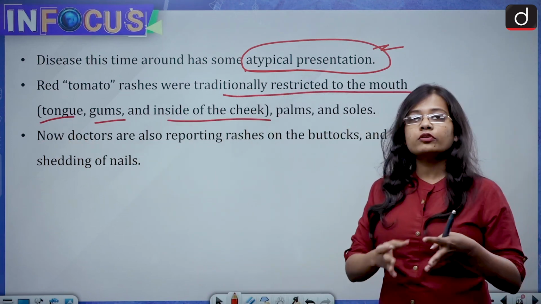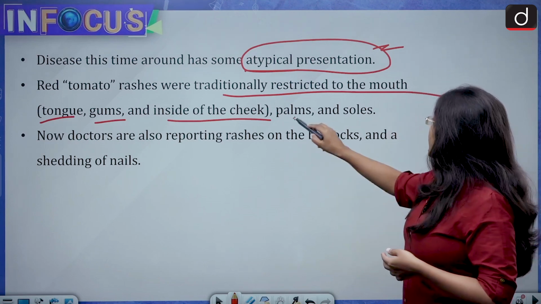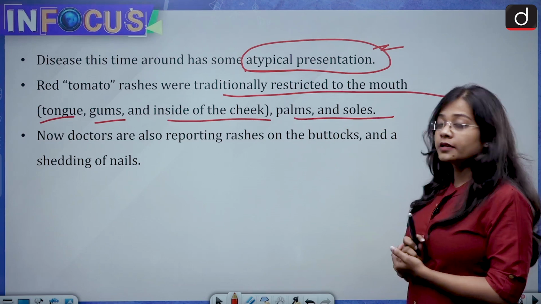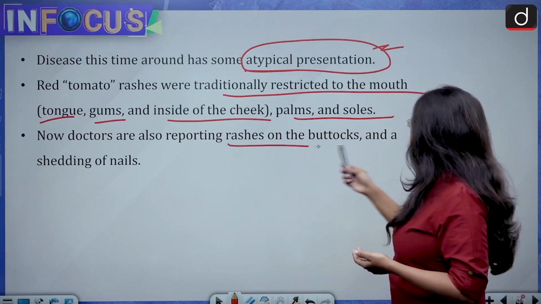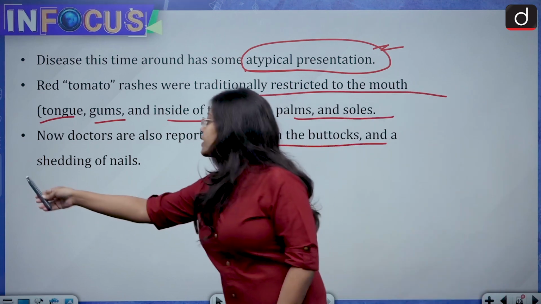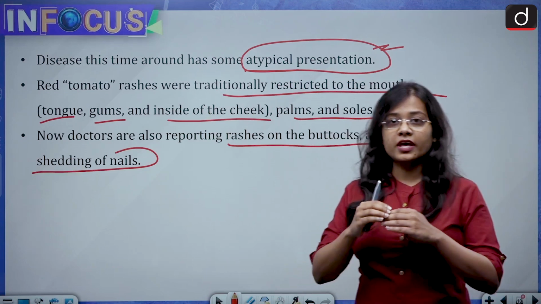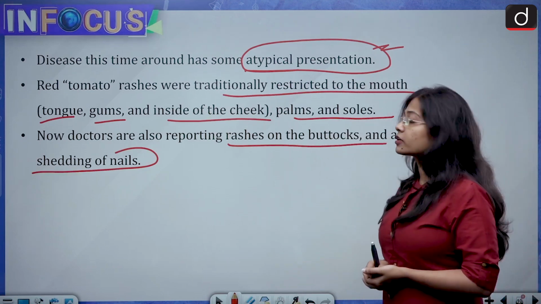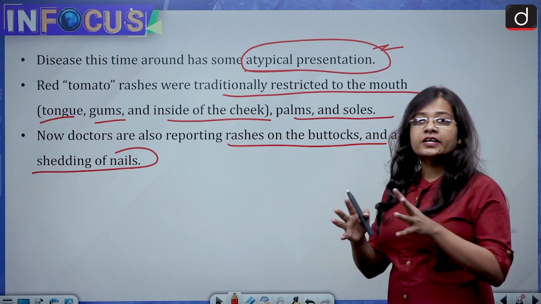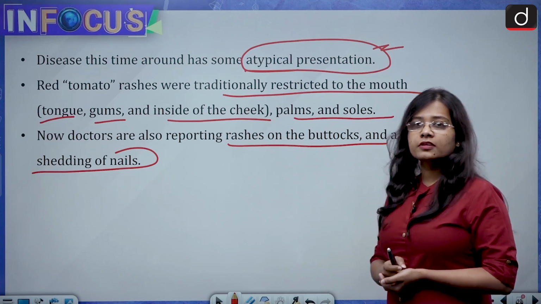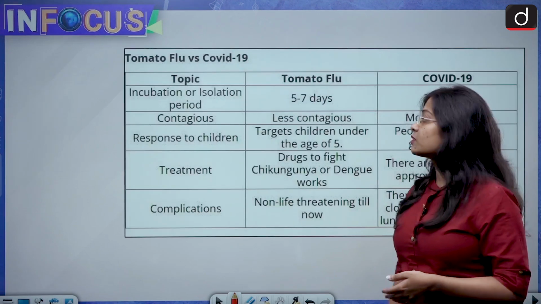Earlier it was only restricted to the mouth and soles, but now doctors are reporting rashes on the buttocks and a shedding of nails. So even nails get shed, though there are rashes which doctors are now reporting. It means the intensity of the virus has increased. It has not been limited like previous times.